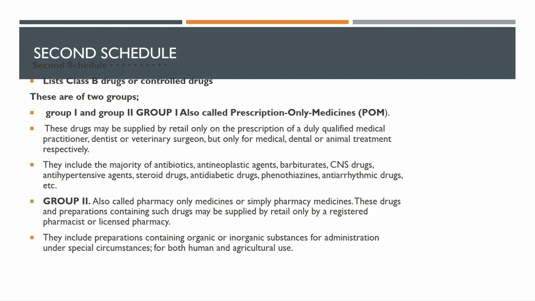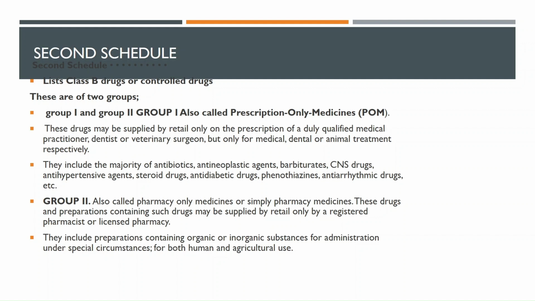So we see that the veterinary surgeon will be for animal treatment, the dentist or dental practitioner for dental issues, and the medical practitioner for medical issues. They include the majority of antibiotics, antineoplastic agents, barbiturates, CNS drugs, antihypertensive drugs, steroids, anti-diabetic drugs, and so many others, because you can be asked to give the classes of drugs with their examples.